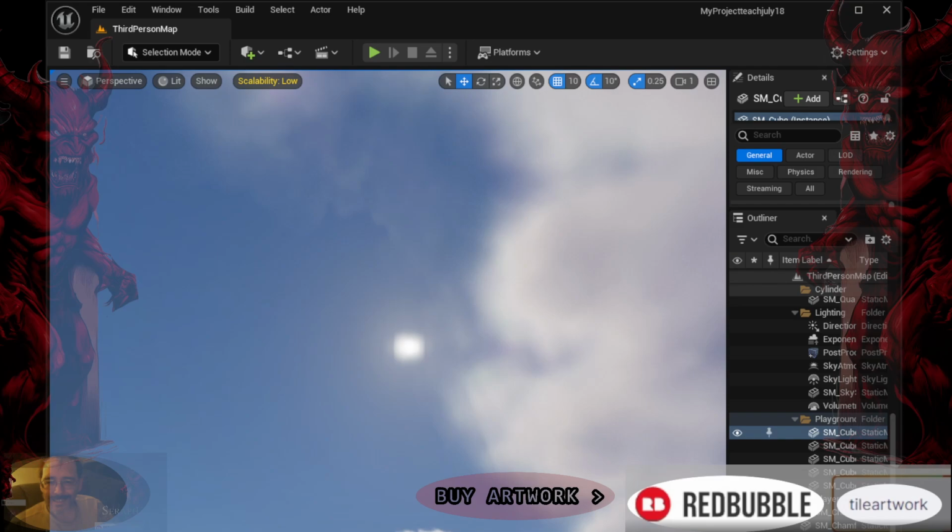4. Storage. Unreal Engine 5 and its associated projects can take up a lot of space. An SSD, solid-state drive, is highly recommended for faster load times and overall performance. Ensure you have ample storage space, as large projects can quickly fill up your drive. 5. Operating system. Unreal Engine 5 supports Windows 10 and 11, macOS, and Linux. Ensure your OS is up to date and compatible with the latest version of the engine.